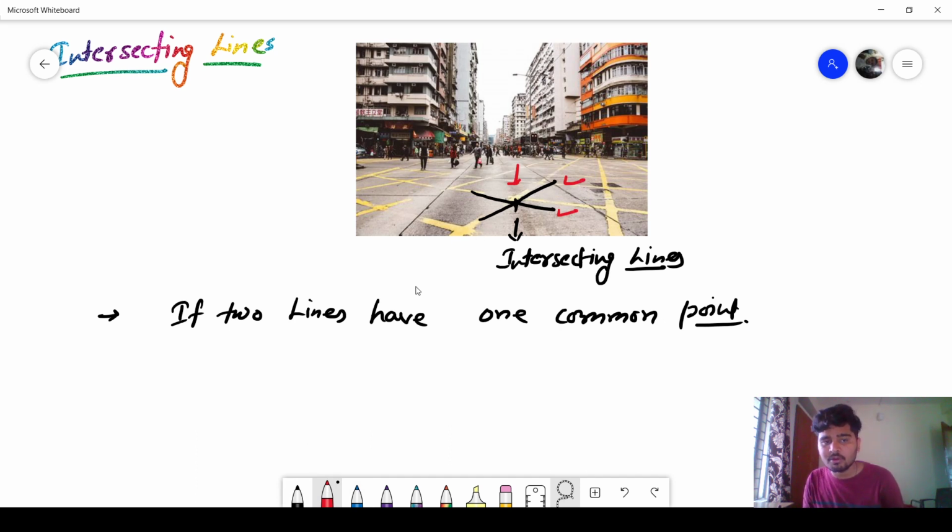They have one common point, so they are known as intersecting lines.